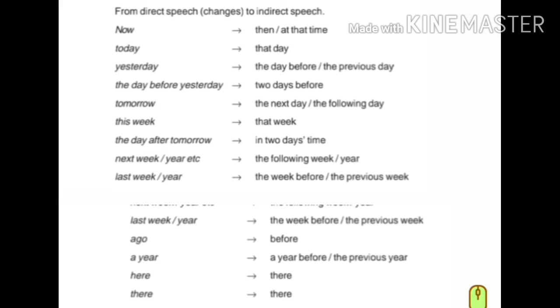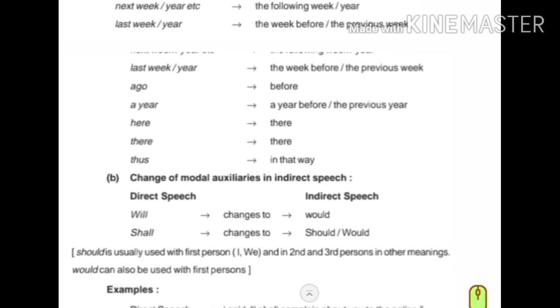This week becomes that week. The day after tomorrow becomes in two days' time. Next week or year becomes the following week or year. Last week or year becomes the week before or the previous week. Ago becomes before, a year ago becomes a year before or the previous year. Here becomes there. Thus, in that way.